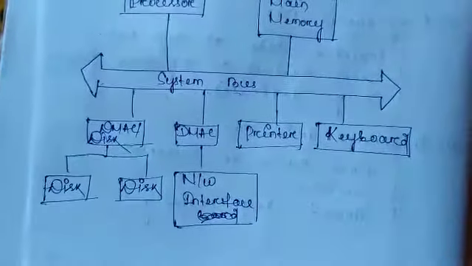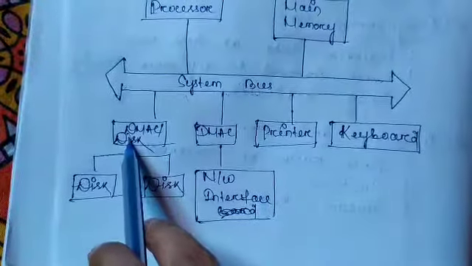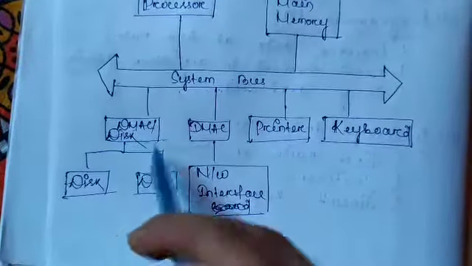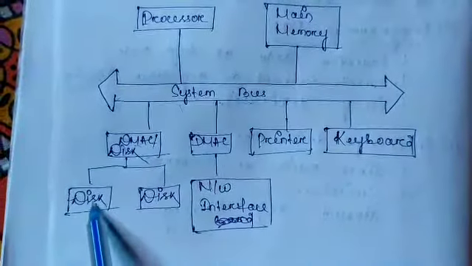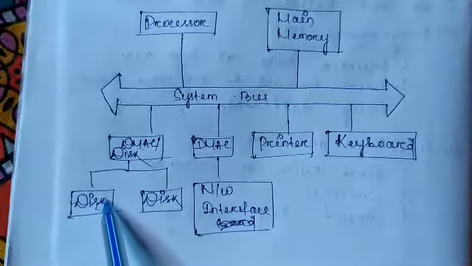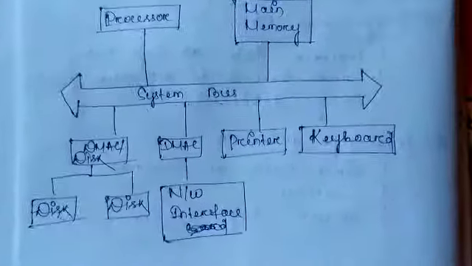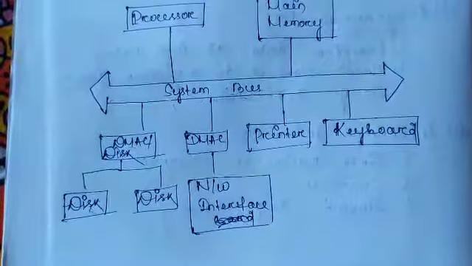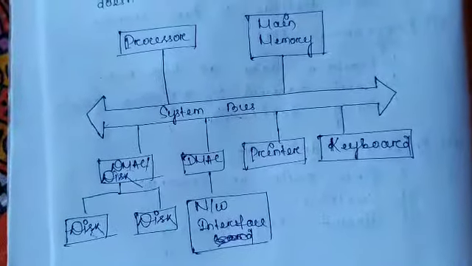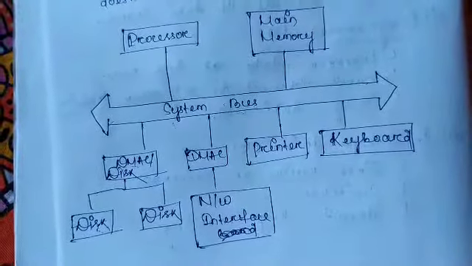Here the direct memory access controller can also be called a disk controller if a disk is taken as an input or output device. And it is connected to the system bus through a direct memory access controller.